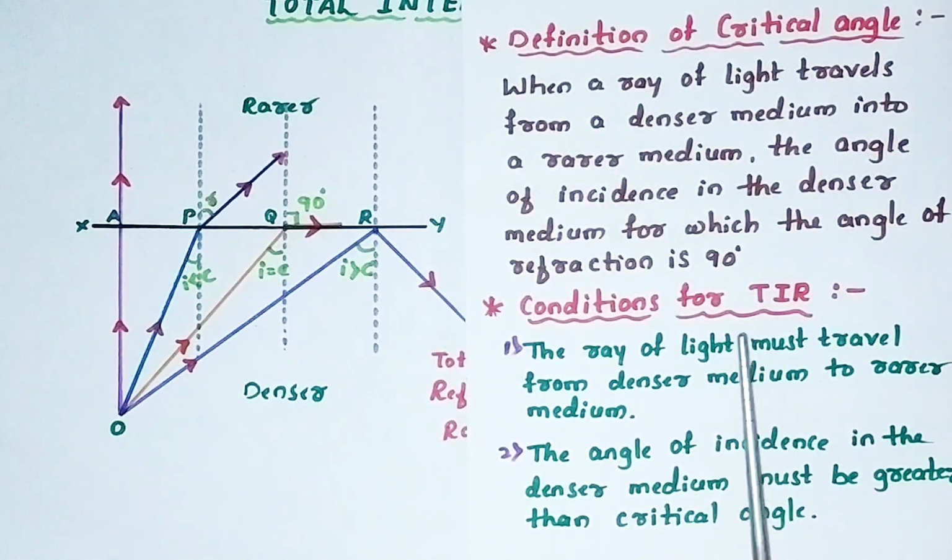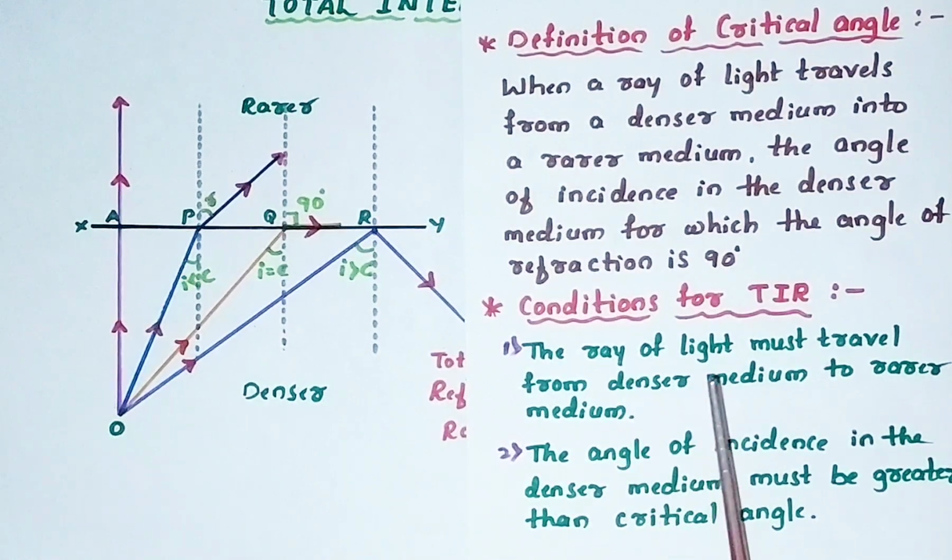So this is very important, total internal reflection, because there is no loss of radiations in TIR. But in a reflection of light, loss of rays takes place because partial light is absorbed or may be transmitted. Only part of the light is turning back. But here the total ray of light is turning back to the same medium. So this is all about total internal reflection.